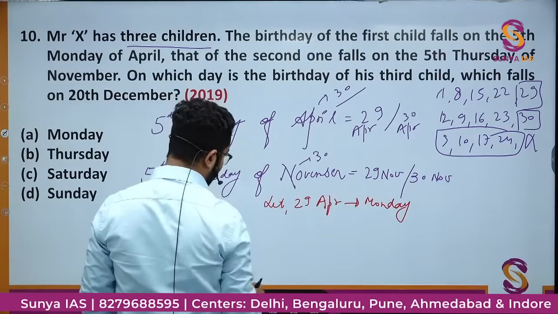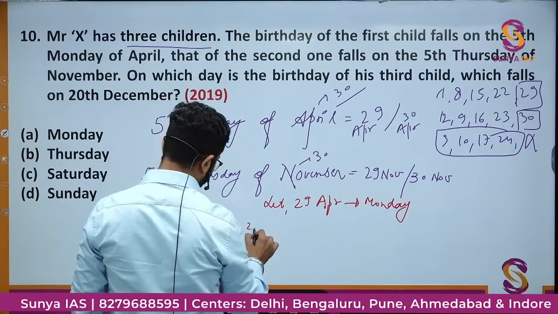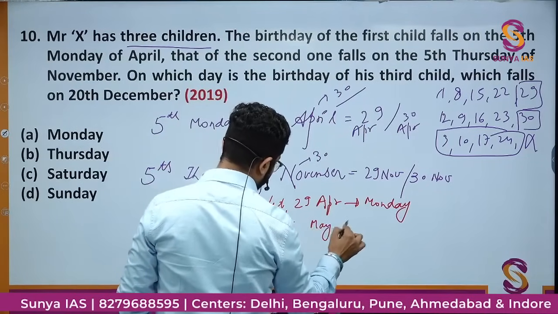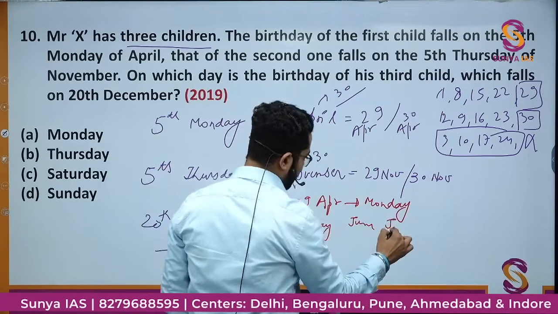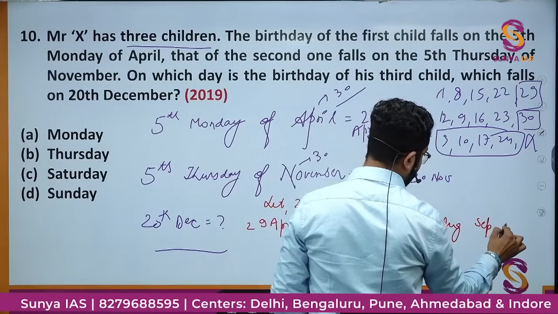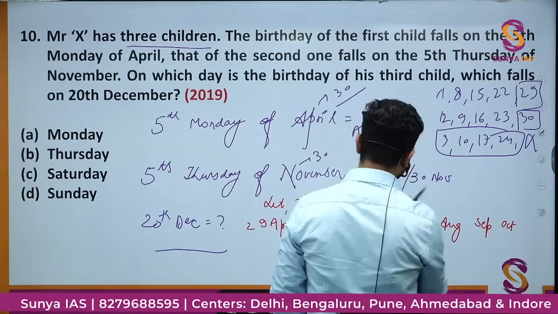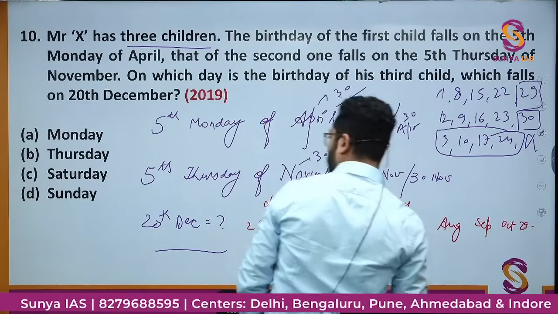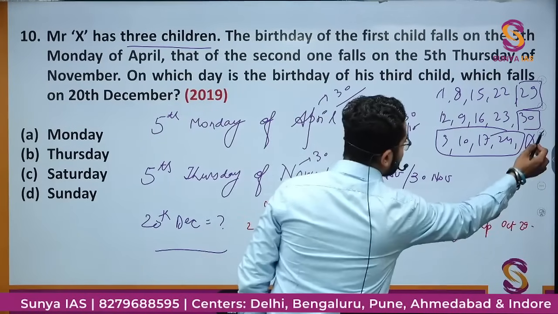So 29th April, May, June, July, August, September, October, and let's say 29 November का I need to find. Just a second. थोड़ा सा ये इधर में.